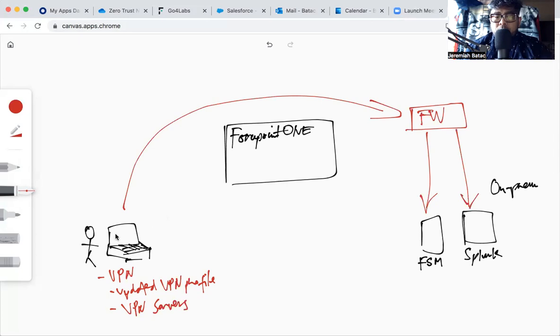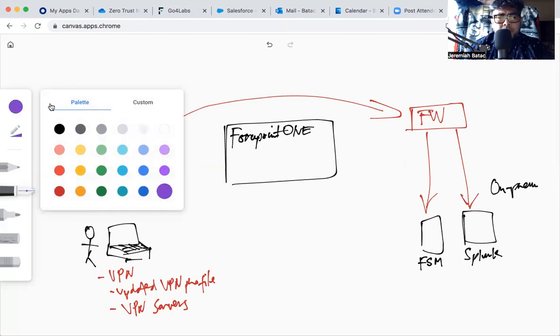But not only that, though. When this computer gets an internal IP address, it can also access other resources in the network. That's another flaw the VPN has. So, for example, this laptop gets infected with malware. Since it's actually part of the network now, there's a good chance that it might infect other computers.